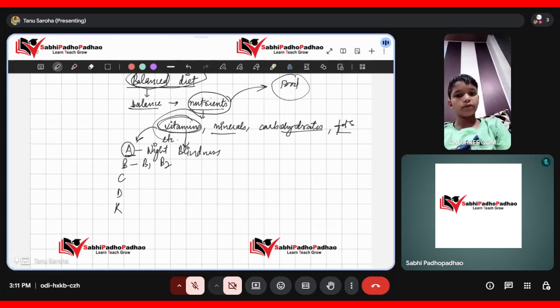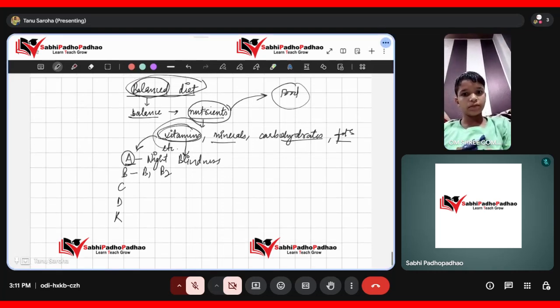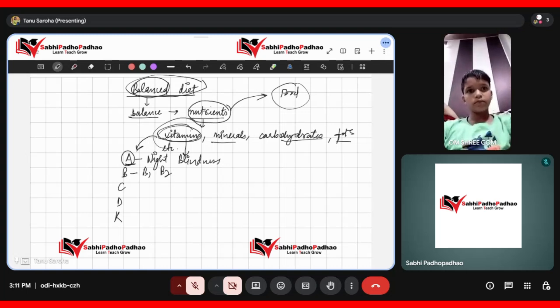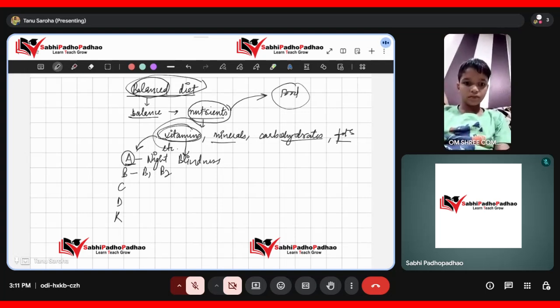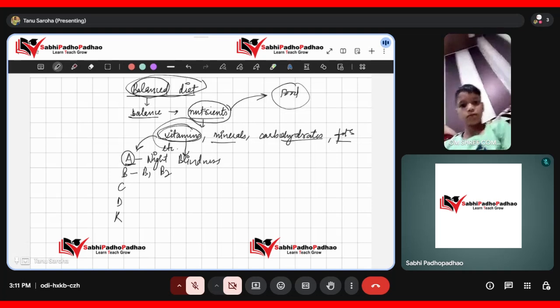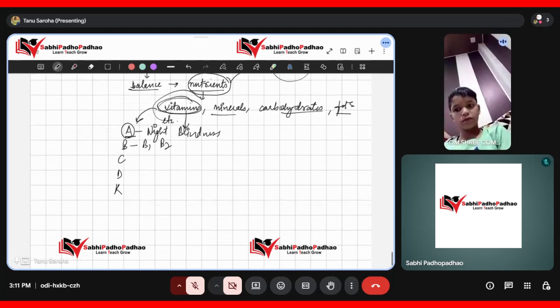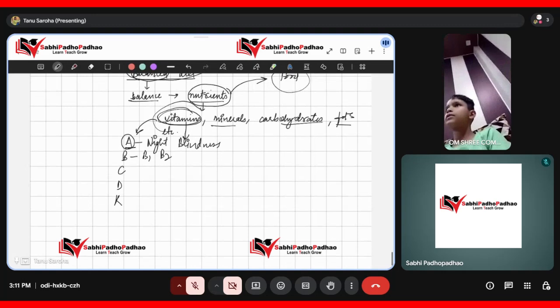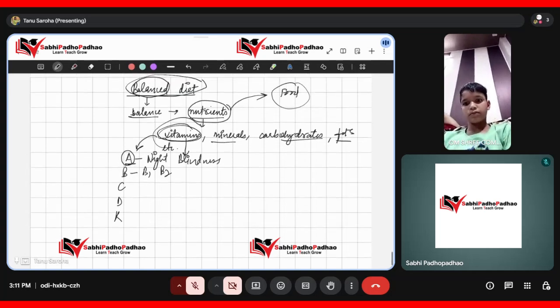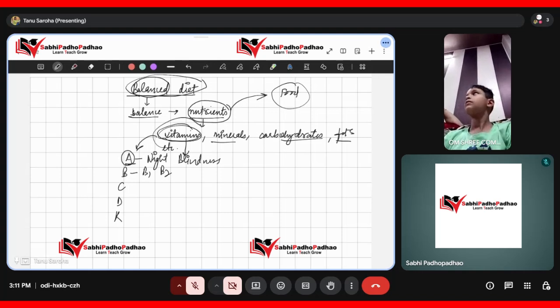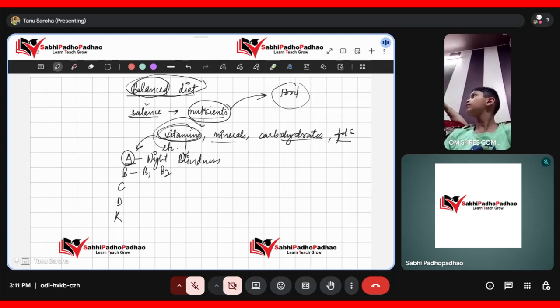So what does it mean? To have proper nutrients in a food is mandatory, because if there are no nutrients in our balanced diet, then what is going to happen? We will have many diseases in our body. So these are the main things we generally look at in our chapter of balanced diet. Do you want me to explore more, or would just a quick introduction be fine?